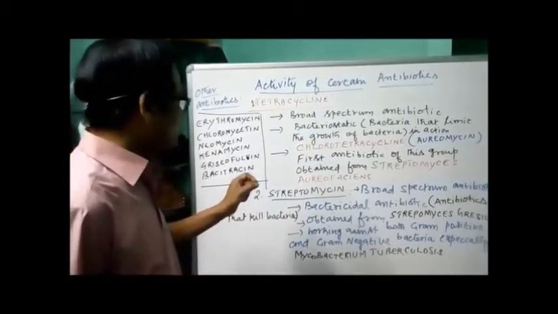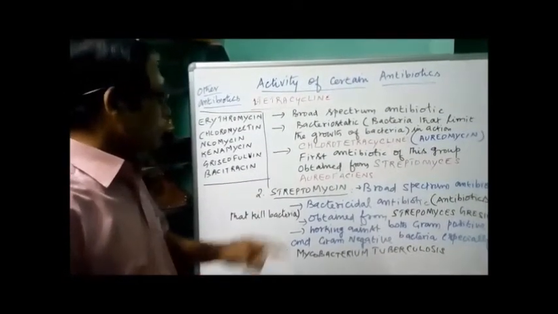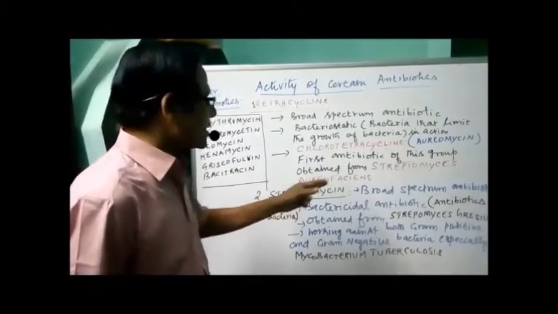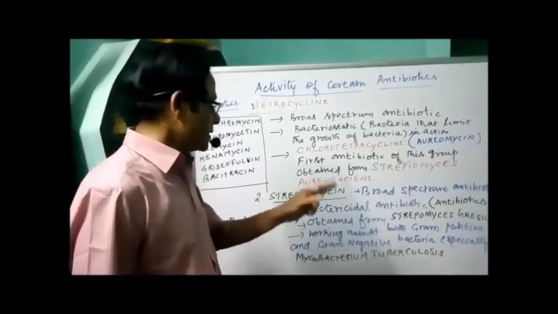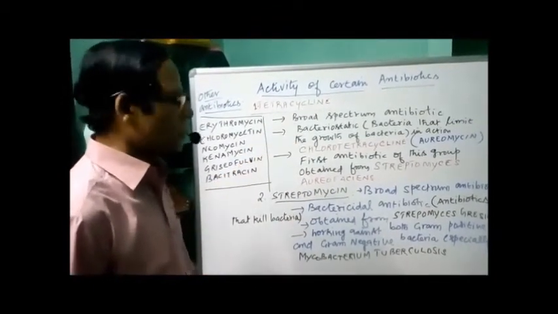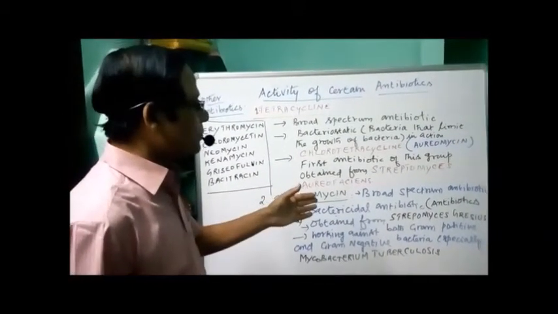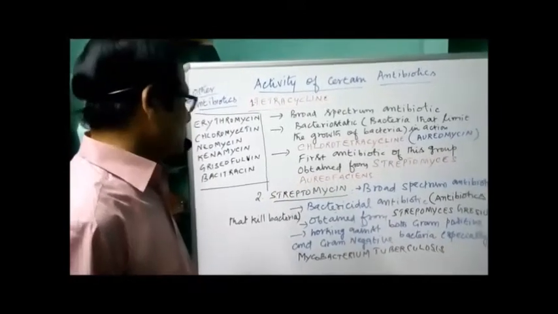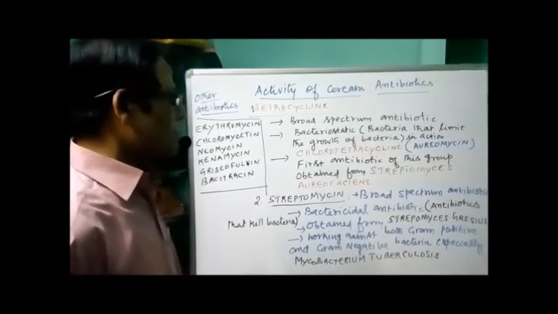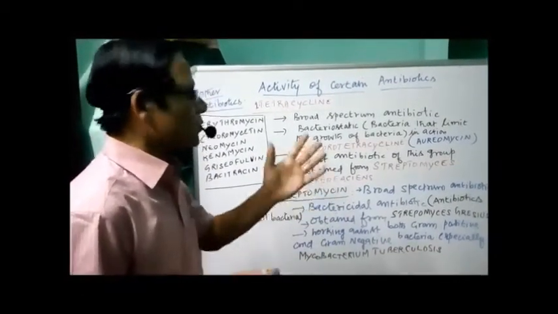Now the next one, streptomycin. You know it was discovered by Selman Waksman. It is a broad spectrum antibiotic. It is a bactericidal antibiotic. What's the meaning? Antibiotics that kill bacteria, whereas the previous one just limits the growth of bacteria. This one kills bacteria. It is obtained from Streptomyces griseus, working against both gram-positive and gram-negative bacteria, especially the tuberculosis bacterium, Mycobacterium tuberculosis.